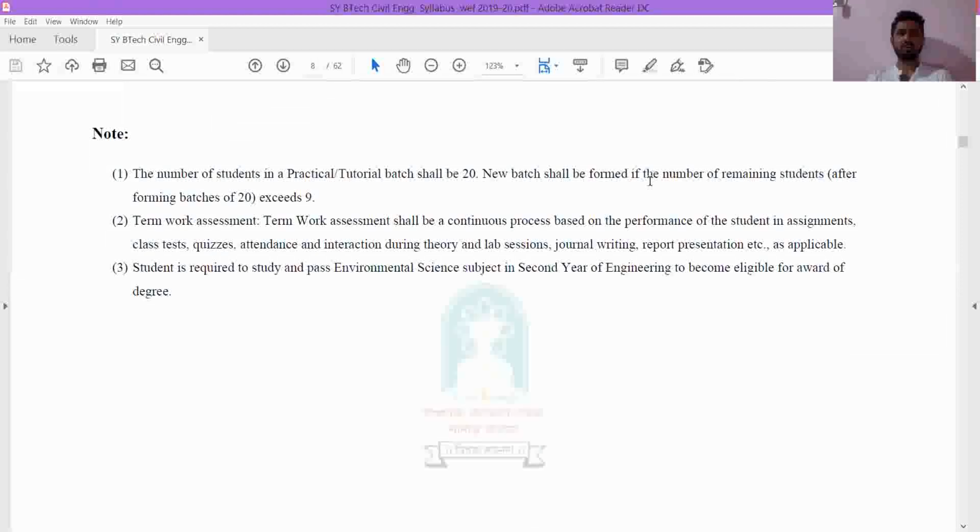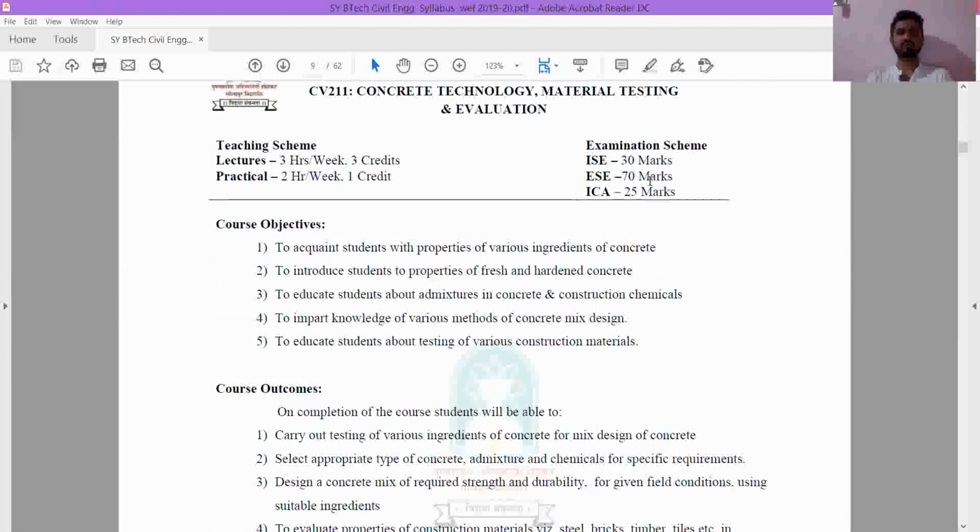So we already saw the course objectives, the course outcomes, and the syllabus.